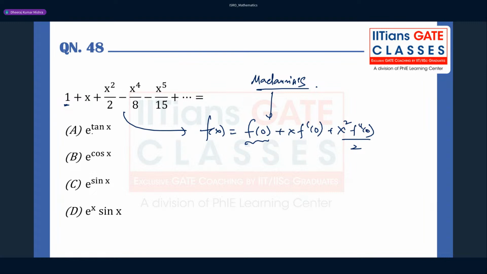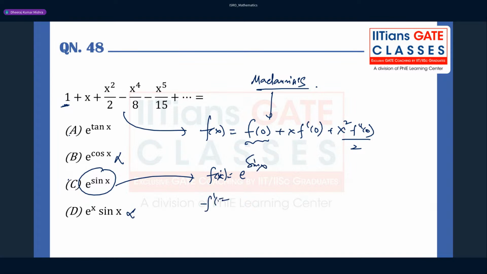So you try to find f of 0, which should match with 1. You put e raised to power tan 0, or you can take this also. So cos 0 is 1, so this cannot be the option. Now the fight is between A and C. So what is tan 0, guys? I believe sine 0 you will prefer more. So this option can be correct. But let us take this option. Sine 0 is 0, e raised to power 0 is 1, so it is fine. Now, f of x is nothing but e raised to power sine x.